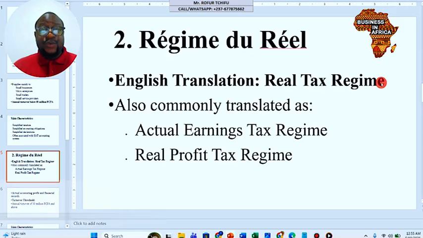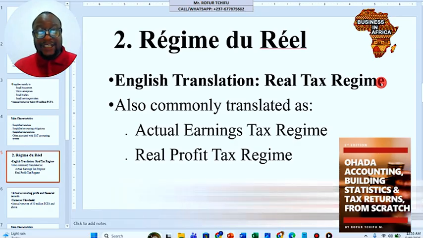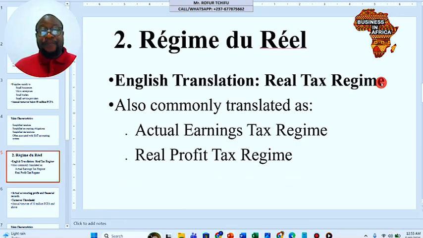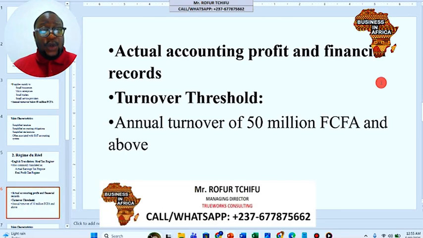The next tax regime, which has always been there, is the Régime du Réel, in English the real tax regime, also commonly called actual earnings tax regime or real profit tax regime. This bracket also has its own criteria. The turnover for this bracket should be more than 50 million. This has always been there and has not really changed much.